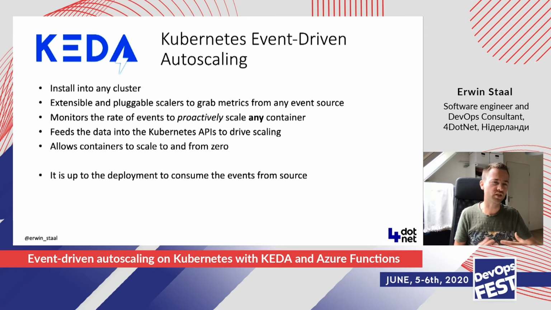So it makes use of these extensible and pluggable scalars to grab the metrics from any event source you could have. There's a number of built-in scalars. We will look at a list later, but you could also write your own. Since KEDA is open source, you can find it on GitHub, and you could just add your own scalar or modify an existing one if it doesn't exactly do what you need it to do. So those scalars grab the metrics from your event source, which could be a queue, for example, or anything else, and feed that metric into KEDA and Kubernetes to allow the scaling.